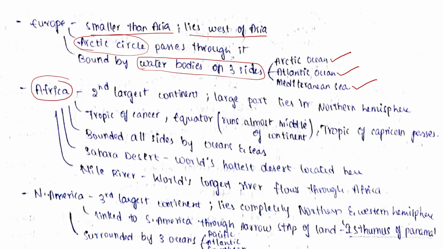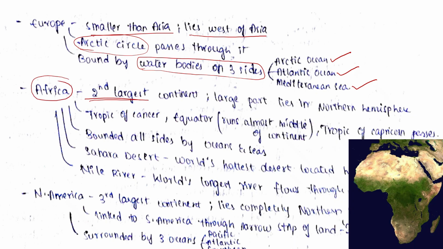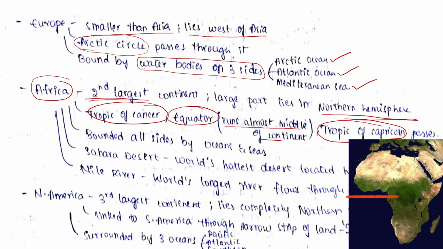And now Africa. Africa is the second largest continent and the most part of Africa lies in northern hemisphere. And Tropic of Cancer, Equator and Tropic of Capricorn all pass through the African continent. And equator runs almost middle of the continent, and Africa is bounded on all sides by oceans and seas, and the world's hottest desert, which is Sahara Desert, is located here in Africa, and the world's longest river flows through Africa, which is Nile River.